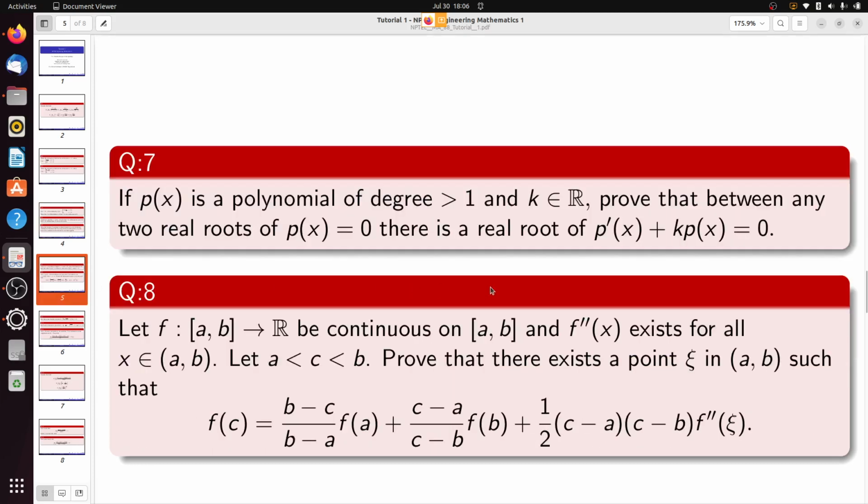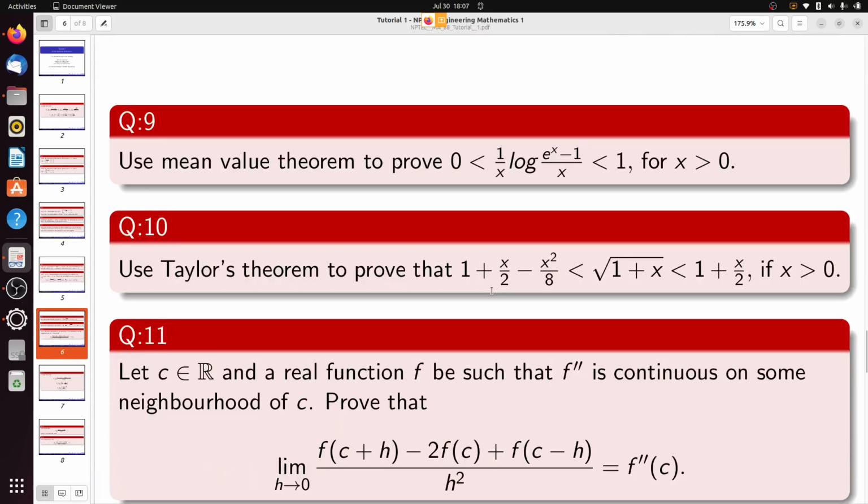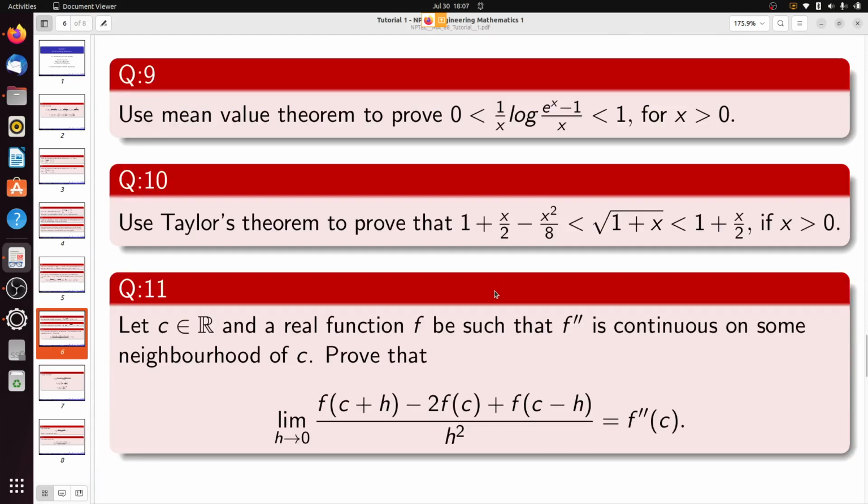Question number 7 is a direct application of Rolle's theorem. Here we will try to implement Rolle's theorem. Question number 7 as well as question number 8 are both applications of Rolle's theorem. Then I have given some questions on the mean value theorem.